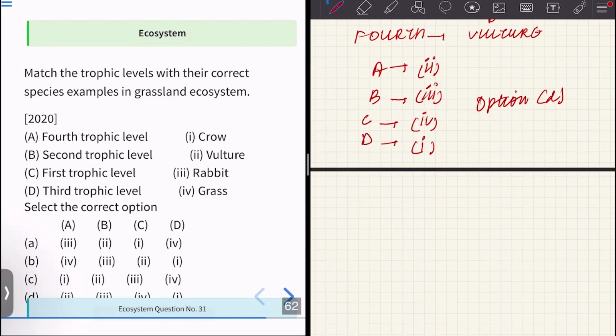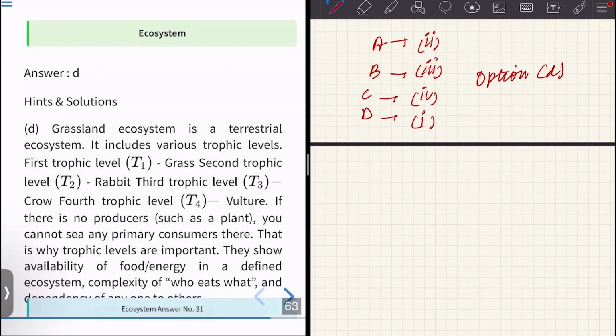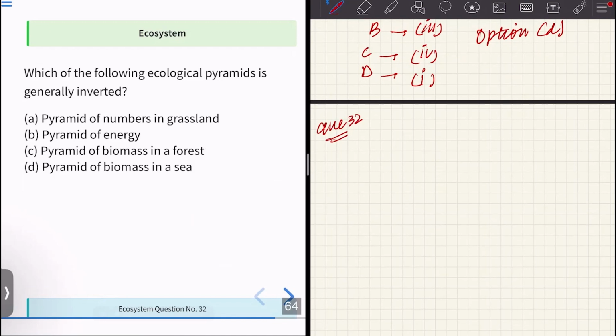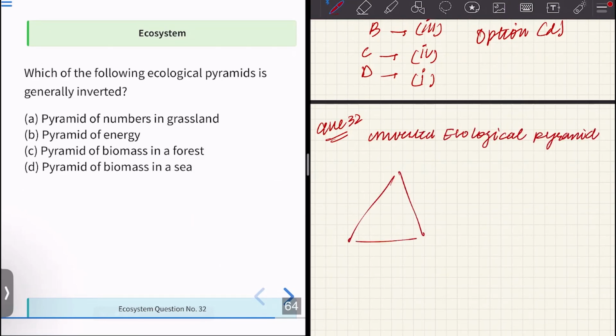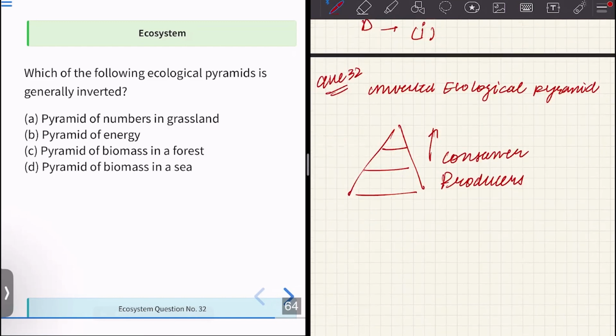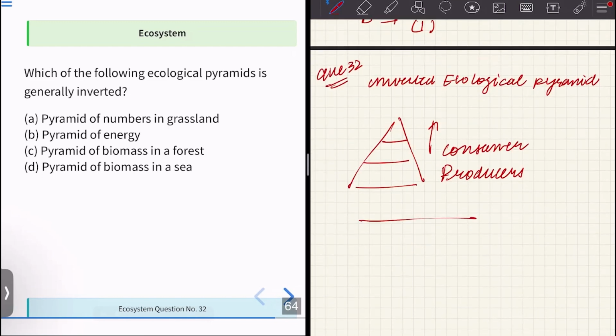Okay. Moving on to the next one, we have question number 32. Which of the following ecological pyramids is generally inverted? So, this is an ecological pyramid. On the base, we have the producers, then we have consumers, and the trophic level increases. So, in case of inverted ecological pyramid, we have less producers and more consumers.